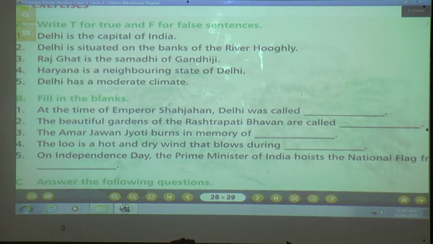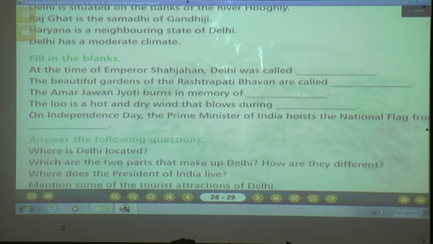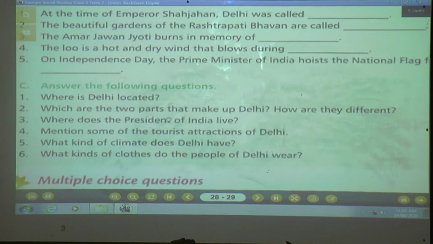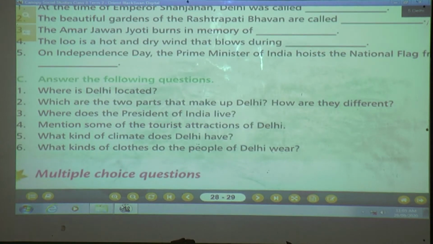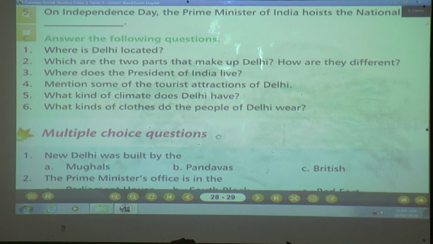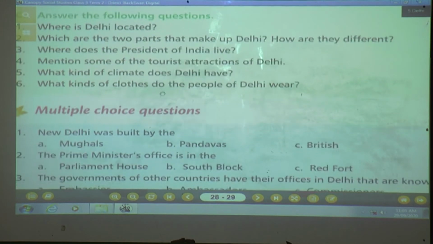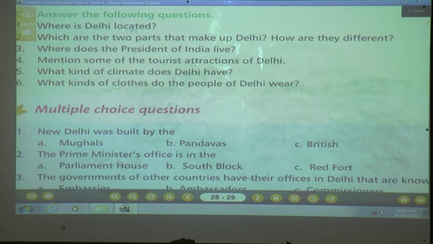Yes, children, we'll see the next question, that is, answer the following. Okay, number 1, where is Delhi located? Yes, come on children, where is Delhi located? Come on, tell me the answer. Where is it located? Yes, who will give the answer? Yes, correct. Delhi is located on the bank of the river Yamuna.